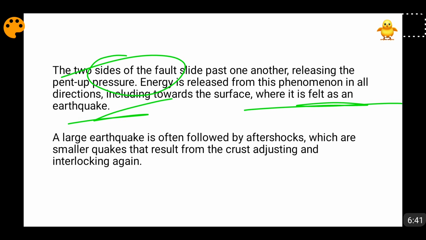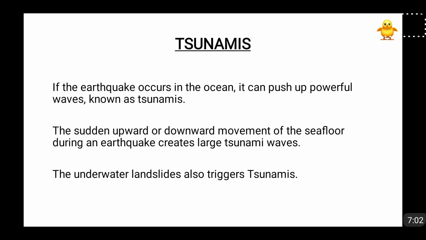And when a large earthquake occurs because of the rupture at the hypocenter, after that many aftershocks come. Because of this large earthquake the interlocking of rocks gets ruptured, and after that the rocks need to interlock themselves again, and for that many aftershocks come, and these aftershocks can also many a times be destructive. Now this is the mechanism of how earthquakes come, and how tsunami comes, friends.